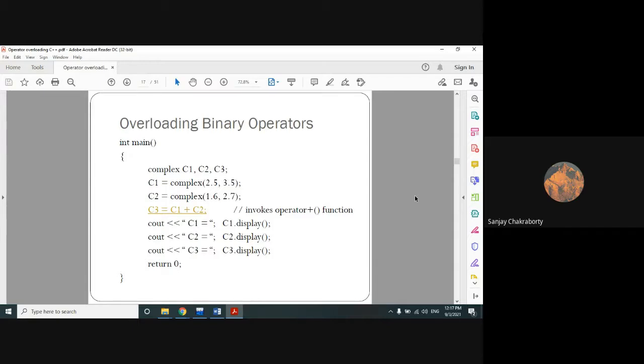You cannot use operator plus for multiplication or for division. Here I have used operator plus for addition, but that addition is on a different kind of operands. Instead of normal variables, we have done the addition on objects. So the basic funda of those operators should remain intact.